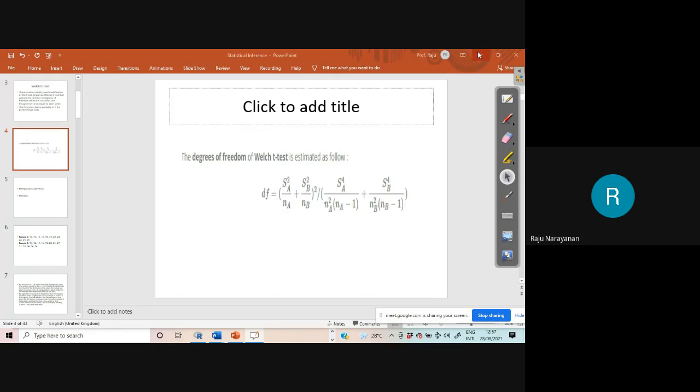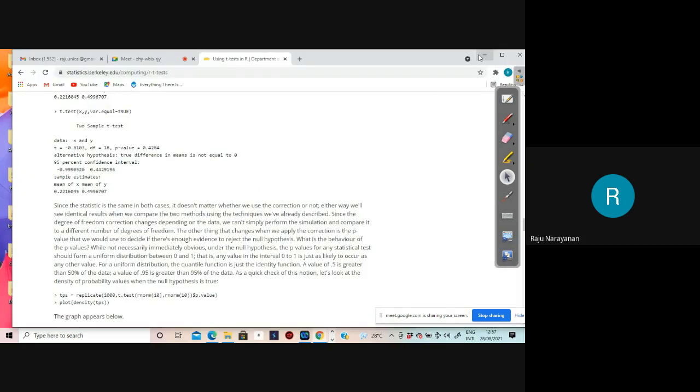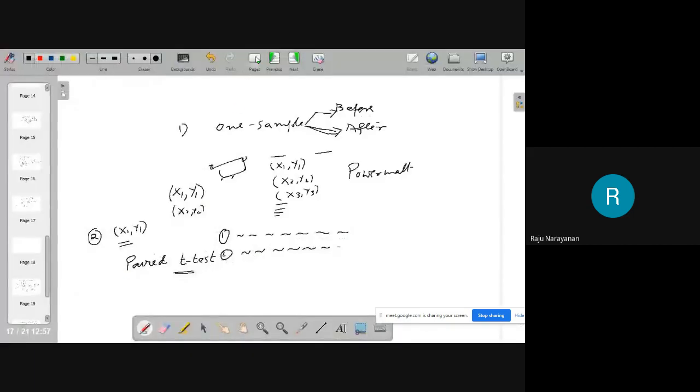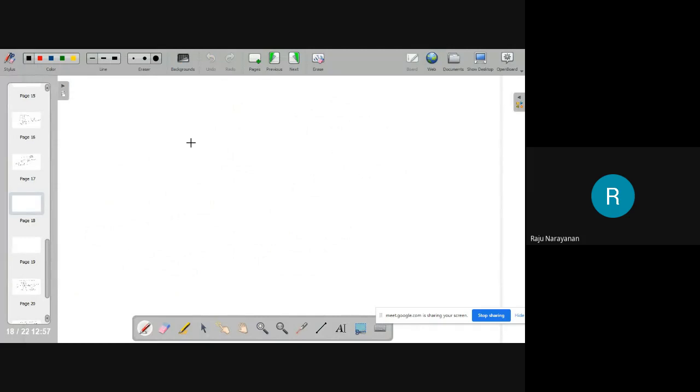Here you are having only one sample. And you are taking observations at two different points of time. One you can take as before. Then you take D. D is equal to X minus Y. If there is no difference, what will be D bar? D bar should be approximately equal to 0.